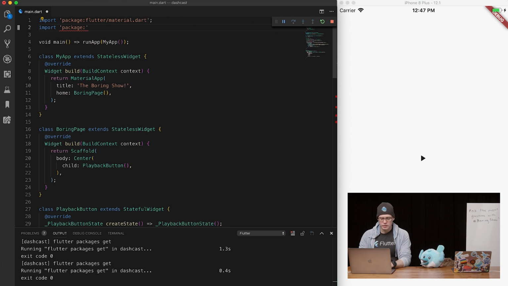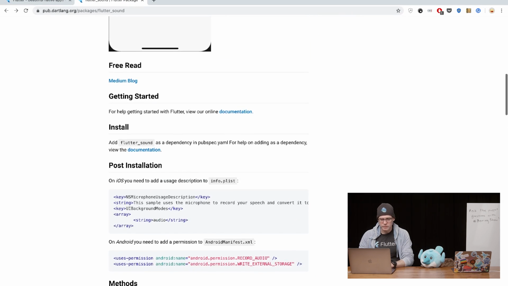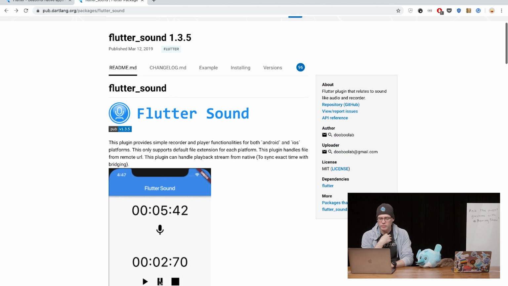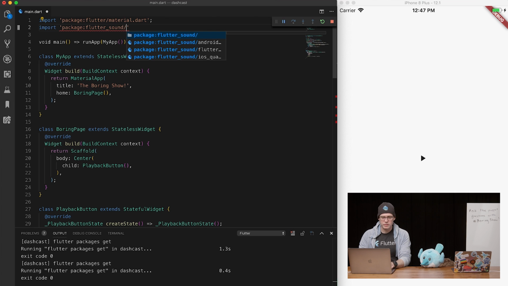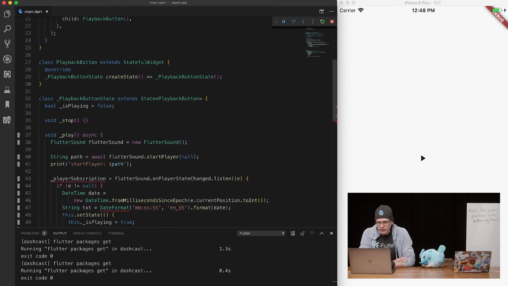Package. Import Flutter Sound. Flutter. Why is... oh, because everything's broken at this point. So let's just see if we can work this out. Or can I cut and paste it from here? Uh-oh, we'll need to do... oh, that's for recording. We don't need to record. We might not need it for playback anyway. So this is Flutter Sound. So import Flutter Sound slash... I'm going to guess it's Flutter... oh, there it is. Yay. It's not looking too bad, is it? Looks good. My fingers are getting tired. I really wish you could type. We're going to have to work on that.